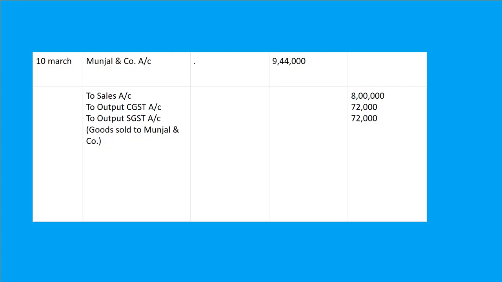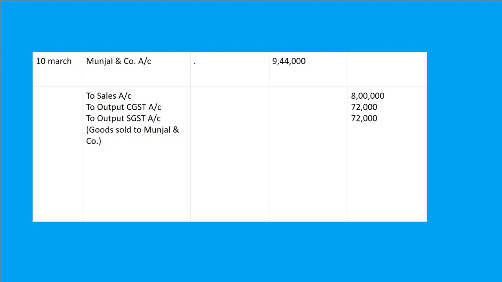So here they have sold goods to Munjal and company. So we will debit Munjal and company account to sales account 8 lakh, it is already given, to output CGST how much? 9% of 8 lakh, that will come 72,000.